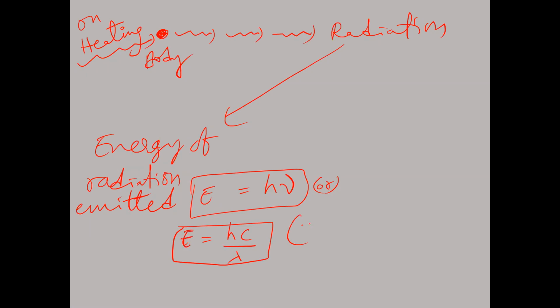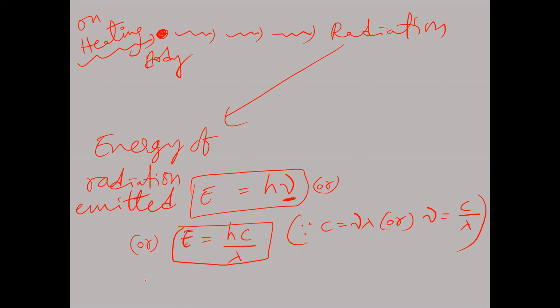Why did we write this one? Since c is equal to nu lambda, or nu is equal to c by lambda. Is that clear? C is the velocity of light. Velocity of light, c is equal to nu into lambda, frequency into lambda, right? From this, nu is equal to c by lambda. So in place of nu, we can write c by lambda. So hc by lambda is the equation of energy.